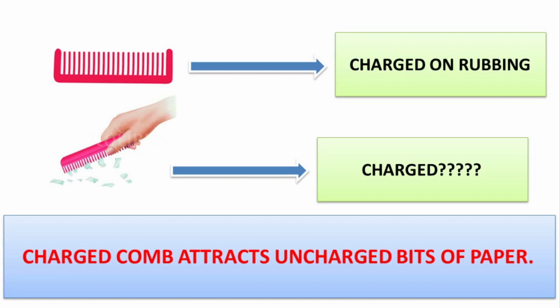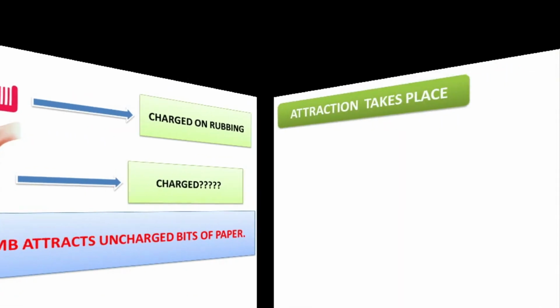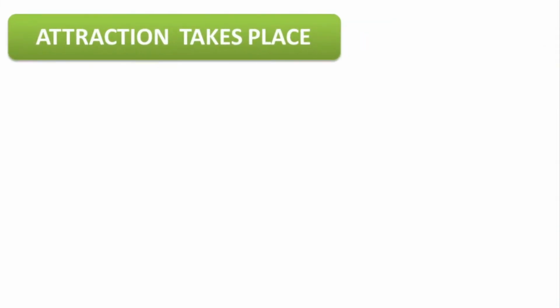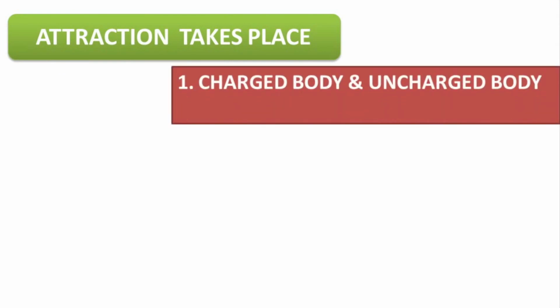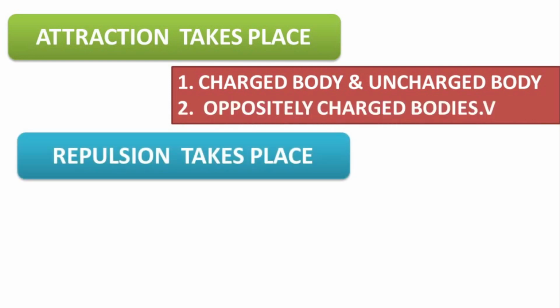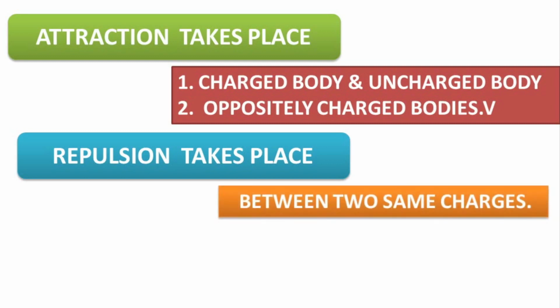Please note, attraction is not a surest test to identify whether a body is charged or not, because attraction takes place between a charged body and an uncharged body, and also between opposite charges. Then what is the surest test? Obviously repulsion, because repulsion occurs only between two similar charges. Repulsion never happens between a charged body and an uncharged body.